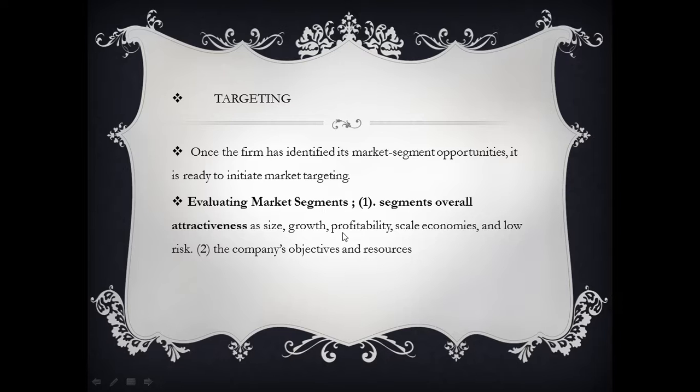If we have an abundance of resources, more than what is required for the size of the segment, and the segment is small but has high profitability chances, then we may discard that segment or select it along with some other segment.